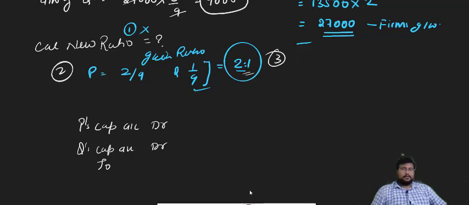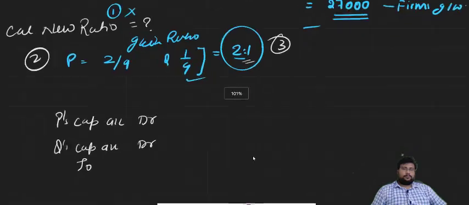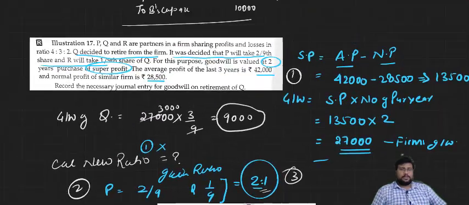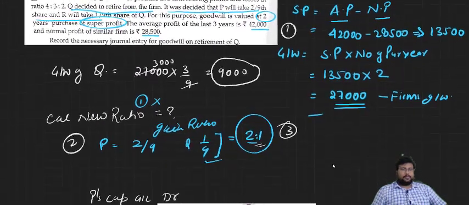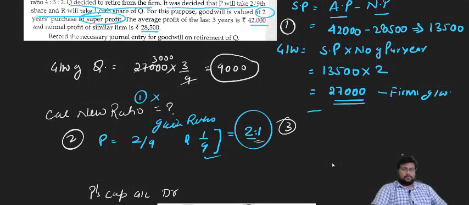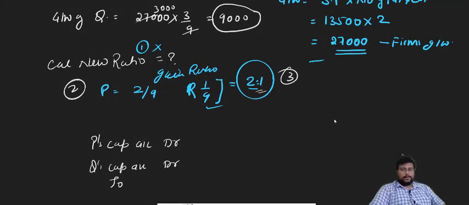So as per the rule, the gaining partners' accounts are debited: P's capital account debit, R's capital account debit, to Q's capital account.